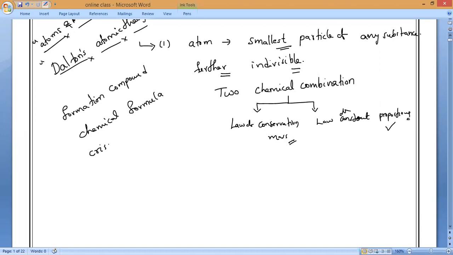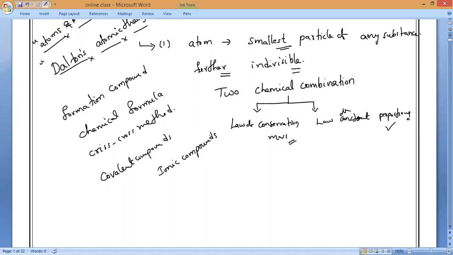So by using the crisscross method, we have written different compounds. Some compounds we used to call covalent compounds, and another kind of compounds, what? Anyone? Ionic compounds. Do you remember, Meenakshi?